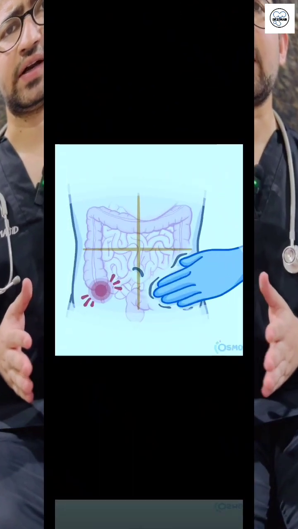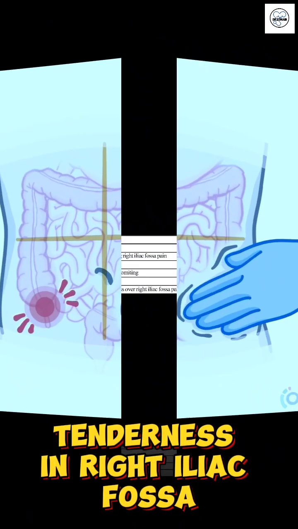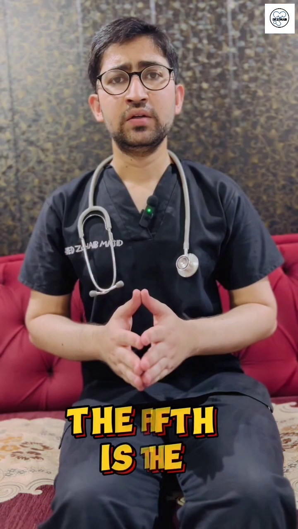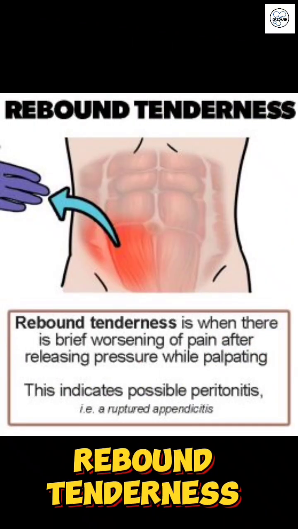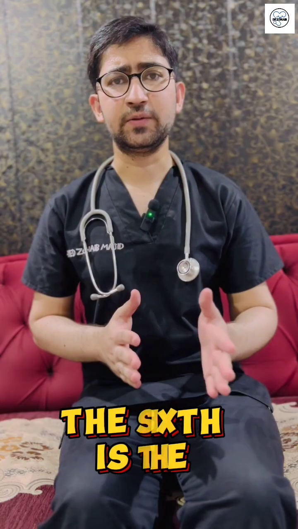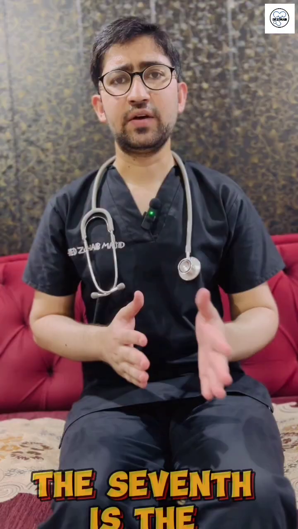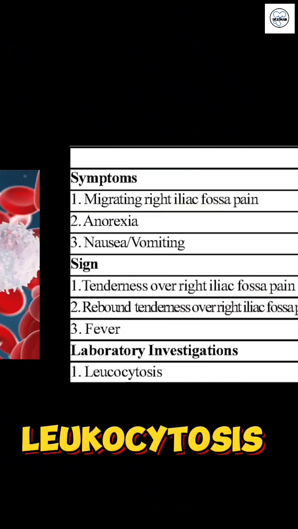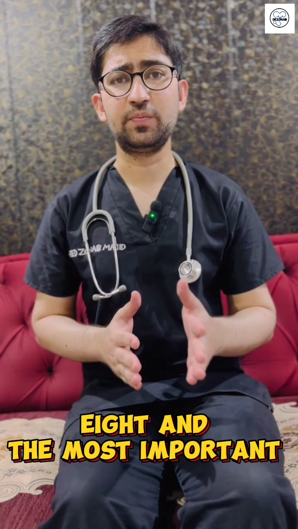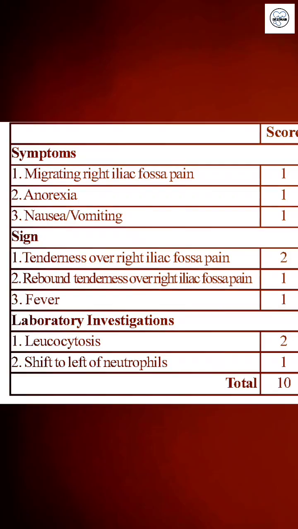The fourth is the tenderness in the right iliac fossa, which has score 2. The fifth is the rebound tenderness, which has score 1. The sixth is the elevated temperature, which has score 1. The seventh is the leukocytosis, which has score 2. And the eighth and the most important is the shift to the left, which has score 2.